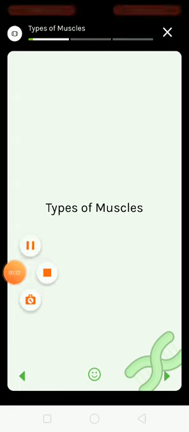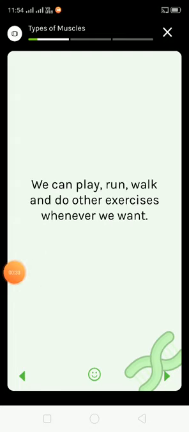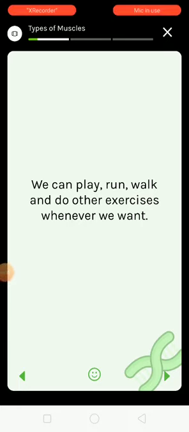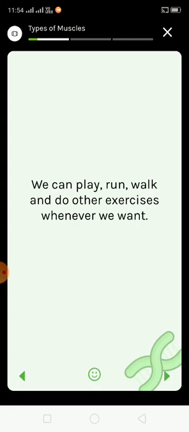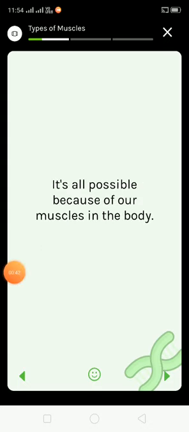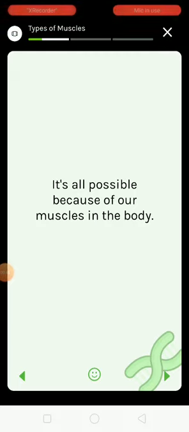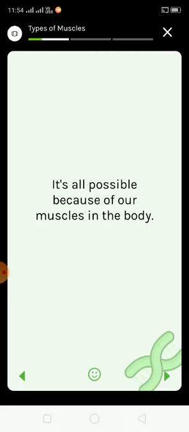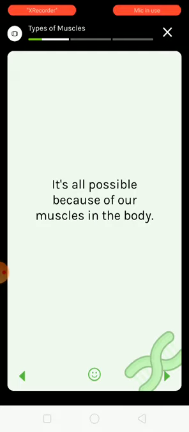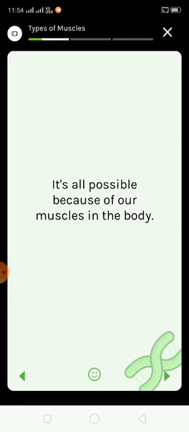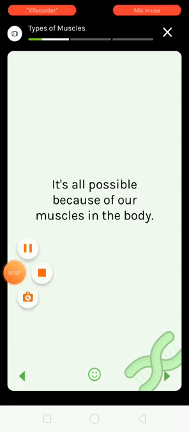When we can play, run, walk and do other exercises whenever we want, yes or no? It's all possible because of our muscles in the body. With the help of muscles we can play, run, jump, go here and there.